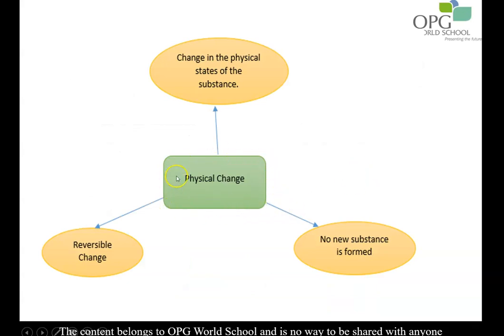So whenever we talk of physical change, we mean the change in the physical state of a substance, like its form, size, shape or its state. The molecules of the substance will not undergo any change. So the product which is formed will be chemically identical to the original substance. So we say that no new substance is formed in the physical change.